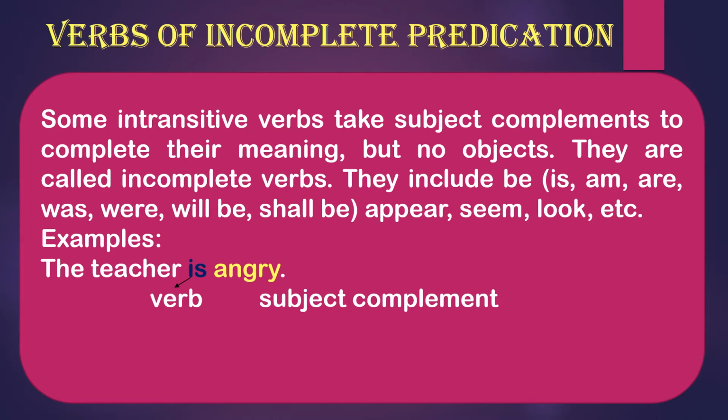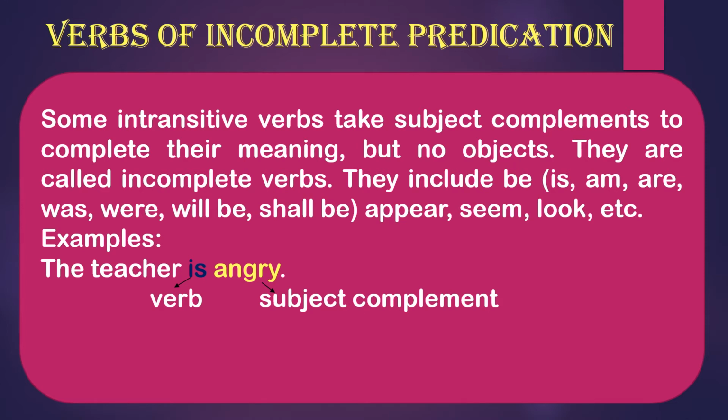It is showing the quality of the teacher. What kind of teacher is it? At that time the nature of the teacher is in anger mode, right? The teacher is angry, so angry will be your complement for the subject. Subject is the teacher, right? So it is the complement for the teacher, so this will be your subject complement, not the object.